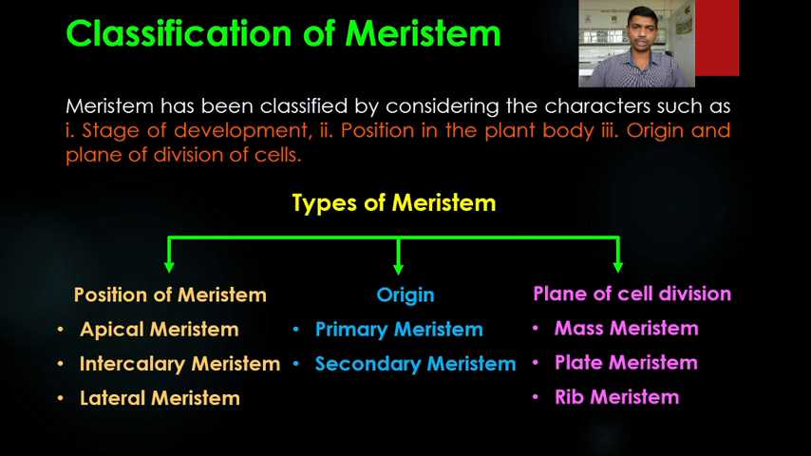So these are the different types of meristem according to the three criteria. The first is the position of meristem: apical meristem, intercalary meristem, lateral meristem. Second, according to the origin, there are two types: primary meristem and secondary meristem. Third, according to the plane of cell division, there are three types: mass meristem, plate meristem, and rib meristem. So this is about the types of meristem. All these types we are going to study in this chapter, that is the meristematic tissue, which is one of the types of tissue.